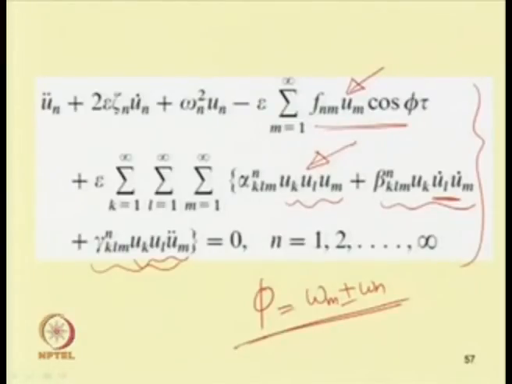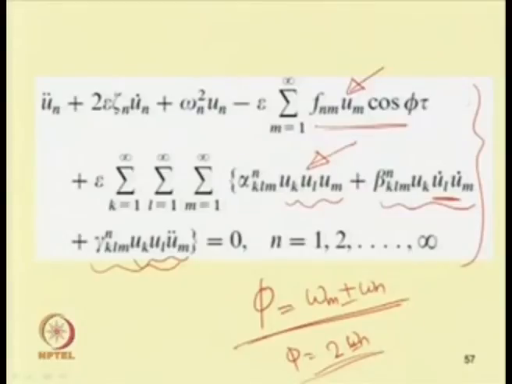So, if we take m equal to 1 and n equal to 1, or m equal to n, one can obtain 2 phi equal to 2 omega n. So, if n equal to m, phi equals 2 omega n, and this type of resonance condition is known as principal parametric resonance. If they are not the same and it is plus, it is known as combination parametric resonance. When we take the negative sign, this is combination resonance of difference type. When we take plus, it is combination resonance of summation type, or sum type.